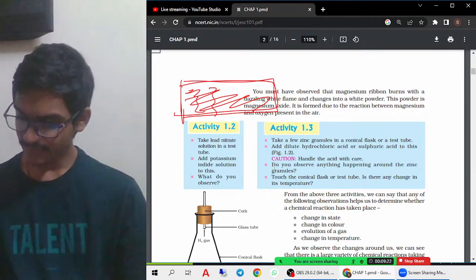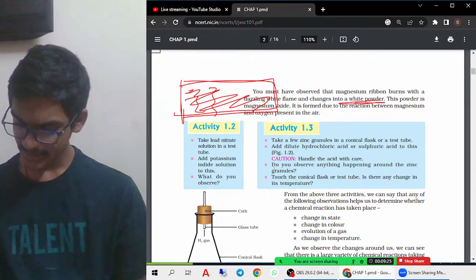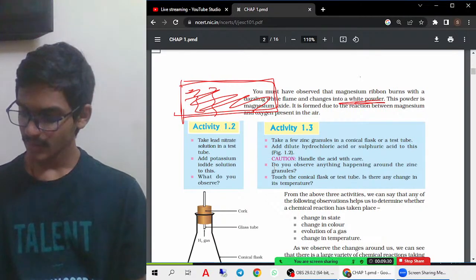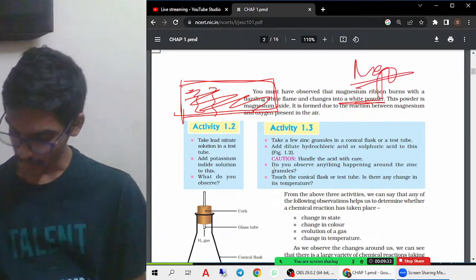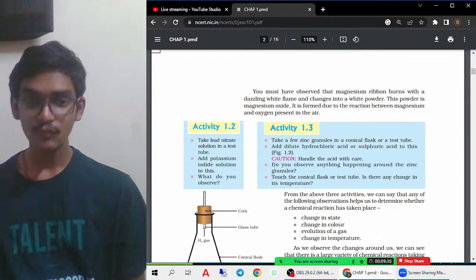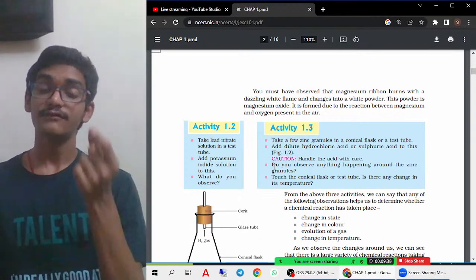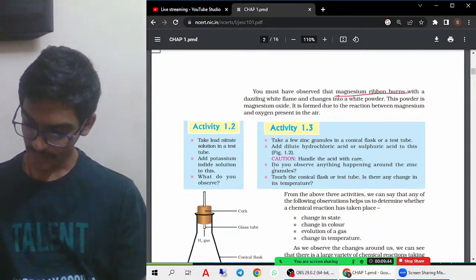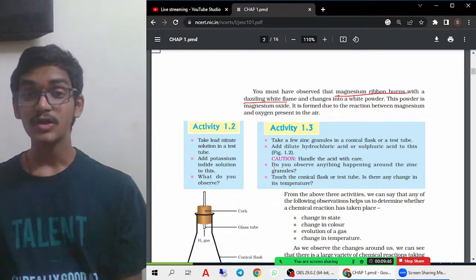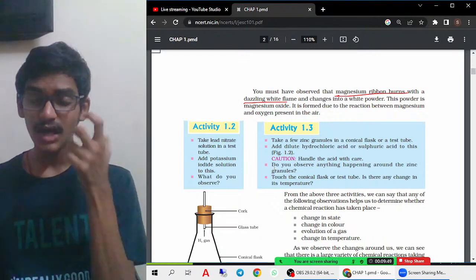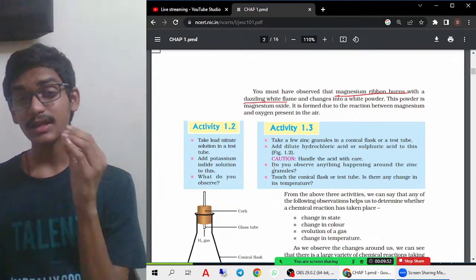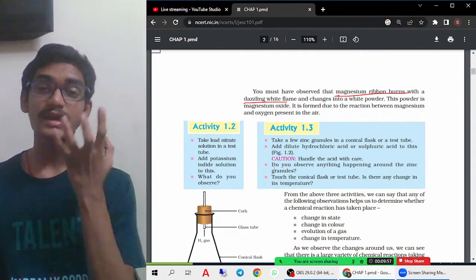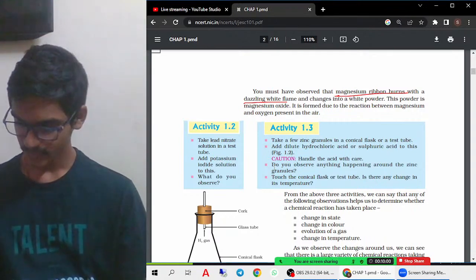Okay, so that is a white color powder. As you have seen in the experiment, a white color powder is formed, which is nothing but magnesium oxide. You must remember this, a very important first activity. They may ask you what powder is formed, and which ribbon is burned with a dazzling light, which means it is magnesium. Magnesium always burns with a dazzling white flame. Therefore you must never look at the burning magnesium ribbon with your eyes, because the direct sight can spoil your eyes. Therefore you should never look at it.